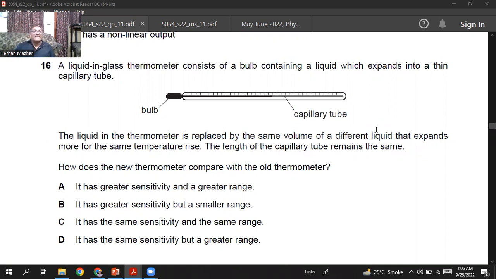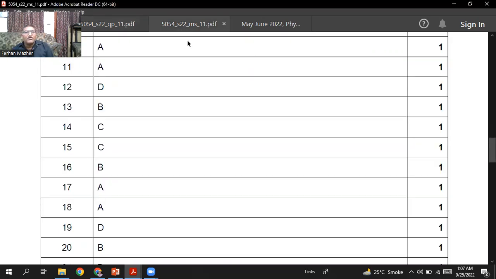So we were on question 16, and you have put a liquid which expands more. So at a lesser temperature, the liquid will reach the end of the thermometer. So the sensitivity will be greater, but the range will be smaller. So B is the choice. Question number 16, B is the right choice.